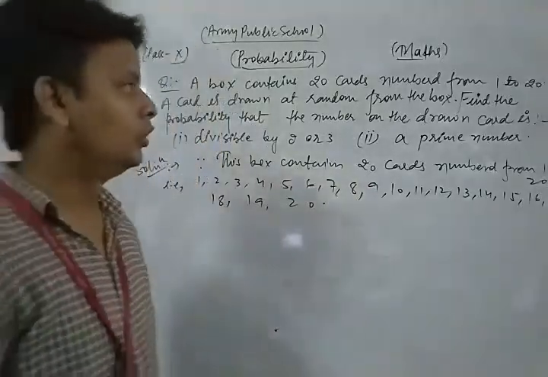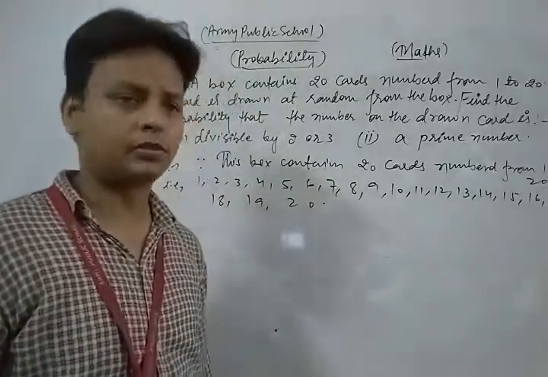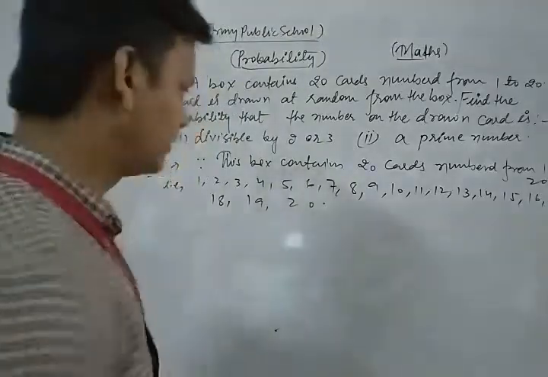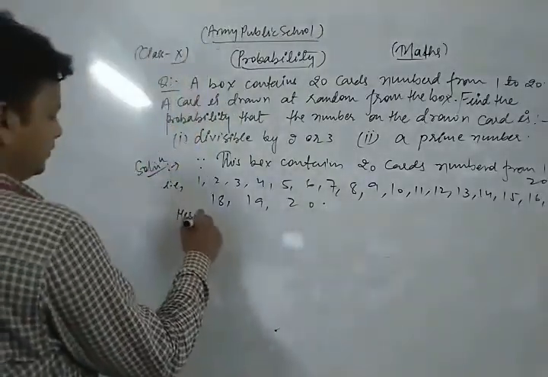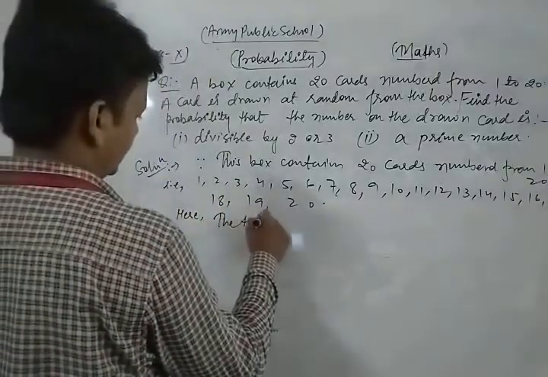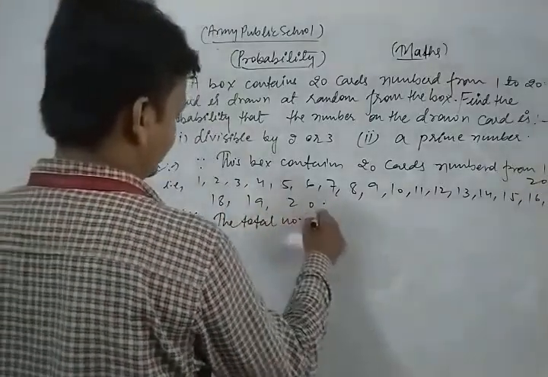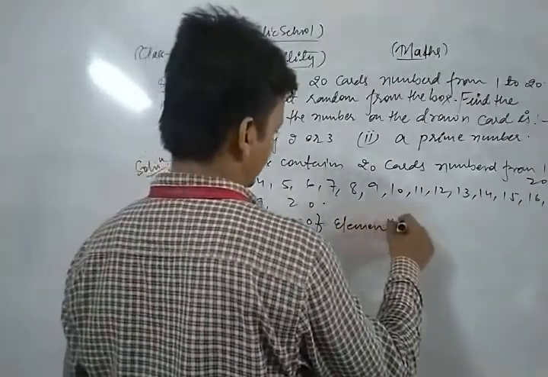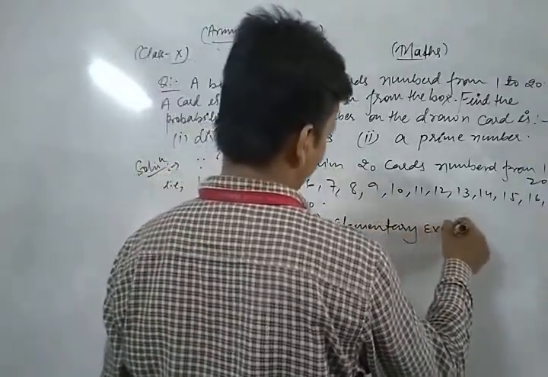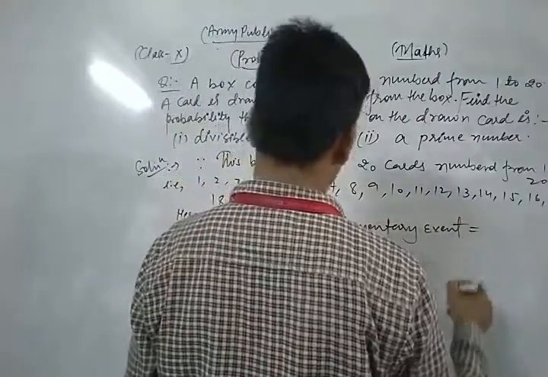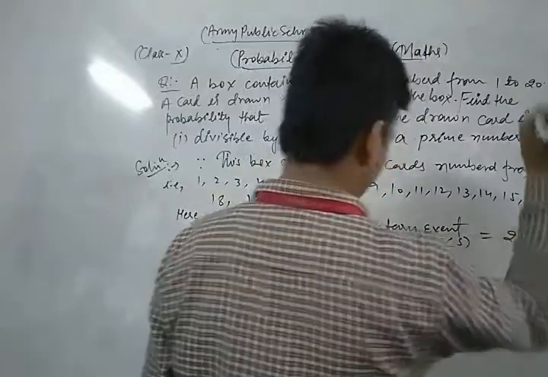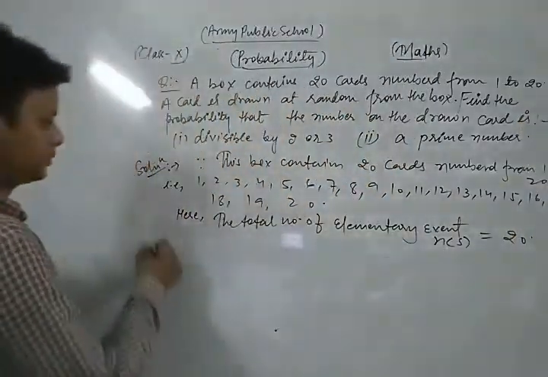Now, what are all possible outcomes? The total number of elementary events is 20. It is clear that the total number of elementary events, that is, the size of the sample space, is 20. Now we take and solve the first part of this question.